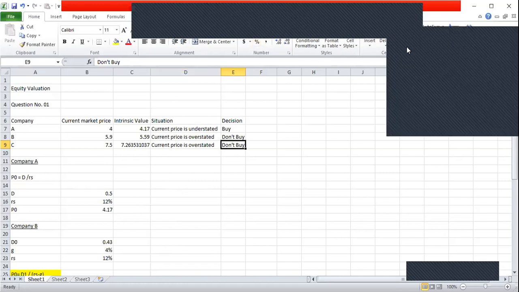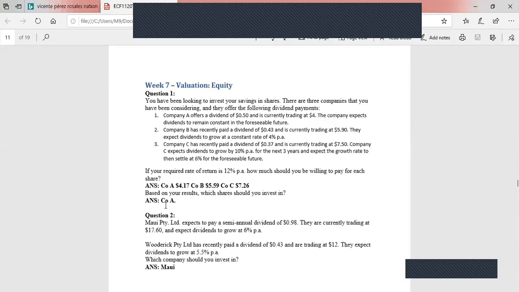So you can see the answer here. In the question itself, the examiner has given the answer. I mean, you can check the answers. Intrinsic value of company A 4.17, same answer we have obtained. Intrinsic value of company B 5.59, company C 7.26, which means our answers are 100% accurate.